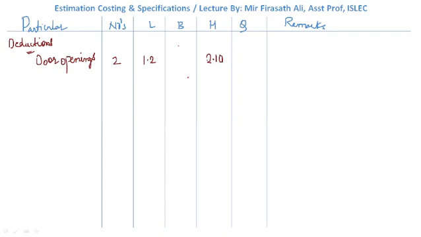What will be the breadth? Breadth will be equal to the thickness of the wall, which is 0.3. If we multiply all this, we will get the value as 1.51. Next, windows.